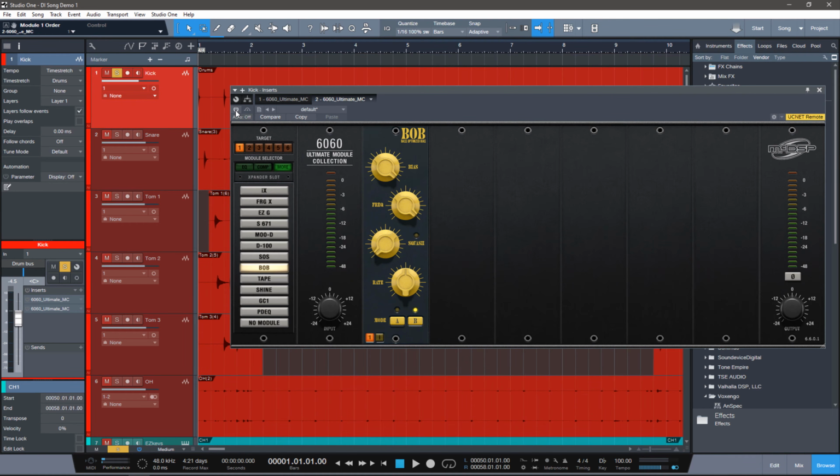Now, the best way of showing you how this works is by actually showing you in an example. So what we have is a kick drum, and let's take a listen to it without any processing. Sounds okay. It sounds like a normal kick mic. No in and out. This is just an out mic. I believe it's a D6 from Audix. And what we're going to be doing is using Bob to increase the low end. So I'm going to go with B because B is a lot wider. And I'm going to select somewhere around 50 Hertz. Next, we're going to select the bias. And for this, we want to use our ears to hear how it sounds.